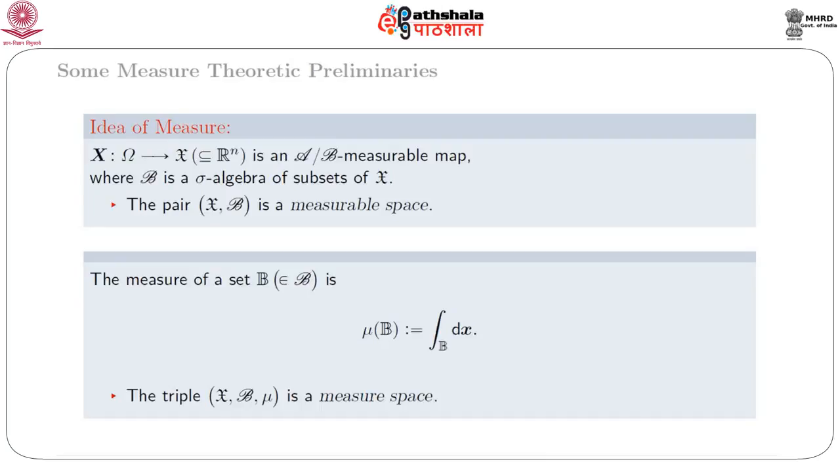The measure of a set B belonging to script B is defined by mu of B equal to the integral over B of dx. Actually, it gives area, length, volume, etc. Then we get a triple (script X, script B, mu), and that triple is called a measure space. Thus, the double (script X, script B) is called a measurable space, and the triple (script X, script B, mu) is called a measure space.